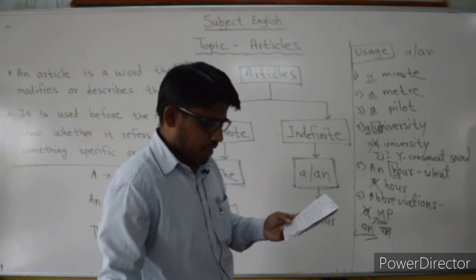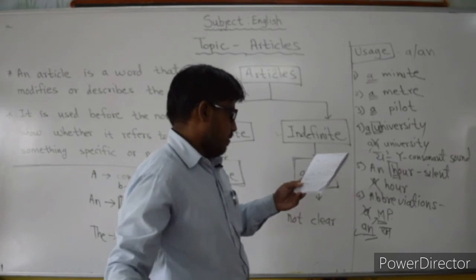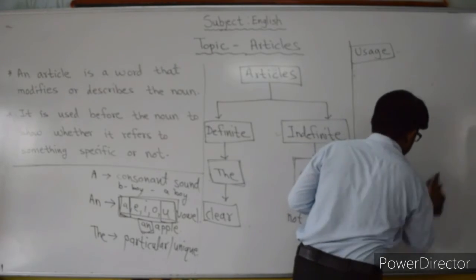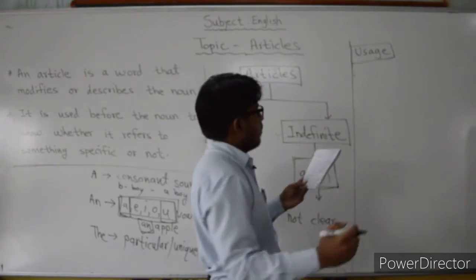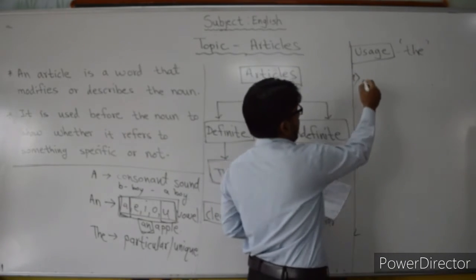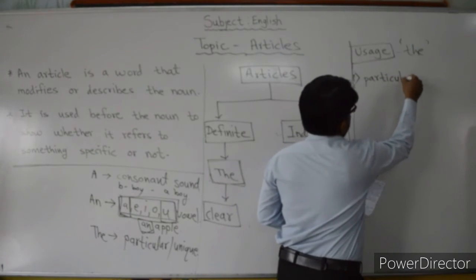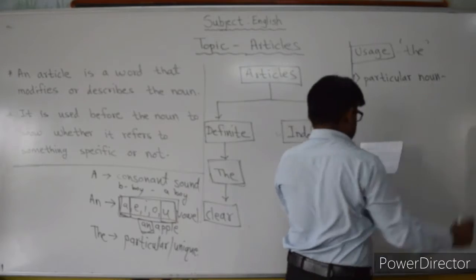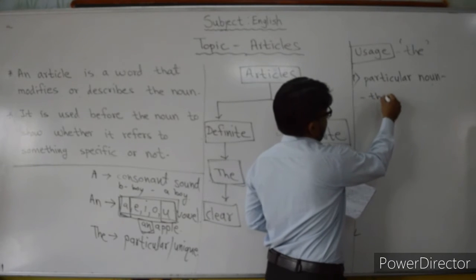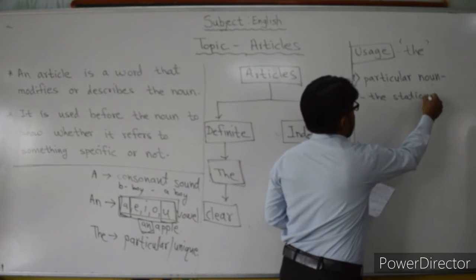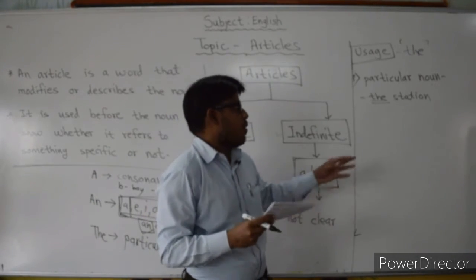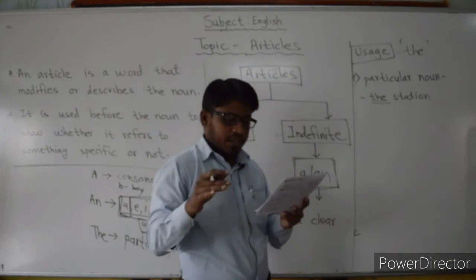Now next, we are going to see the article "the." Usage of the article "the." Now see next, the first one, a particular noun, particular. For example, I met him at the station. The station means that station is the particular one. Actually the name is not mentioned, but the person who is speaking knows that station, that is the particular, so we are going to use there the article. I met him at the station.